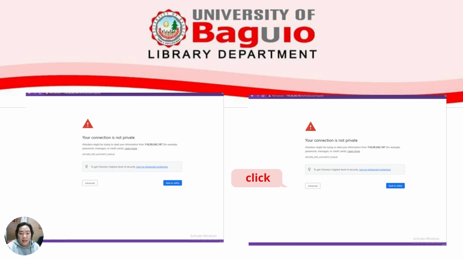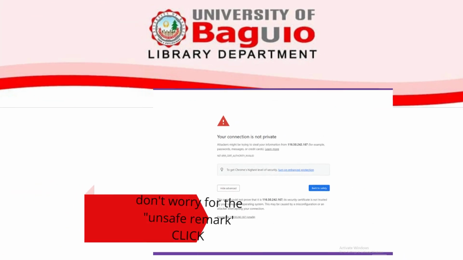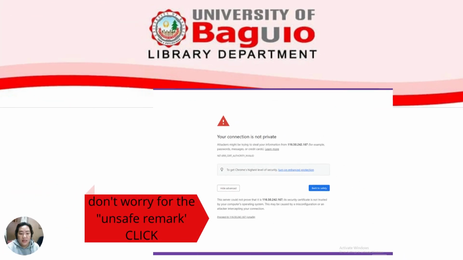And then there is a remark. It says that it is unsafe, but you have to click. It is safe since the link will open the portal of the National Library of the Philippines.